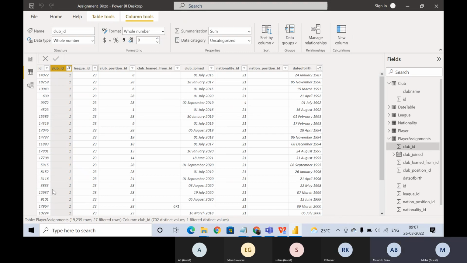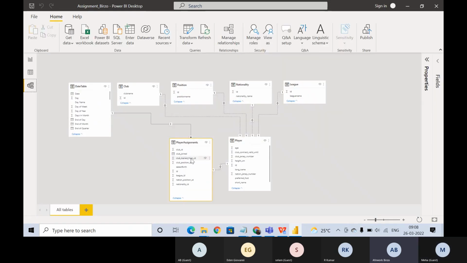Yes. So it was supposed to be mapped to player assignment. All these lookup tables are supposed to be mapped to player assignment, because we can't just blindly look at ID and say, okay, let's match. And that's why it said don't believe the relationship that Power BI creates. I see.